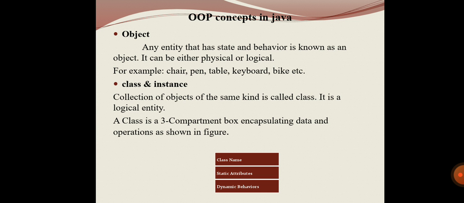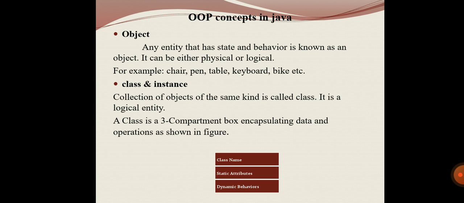The next one is called the class. So a collection of objects of the same kind is called the class. We can say it is a logical entity. Class comprises three compartments, that is class name, static attribute, and dynamic behavior. Static means that it is fixed, dynamic means it varies. So that is what the components of the class.